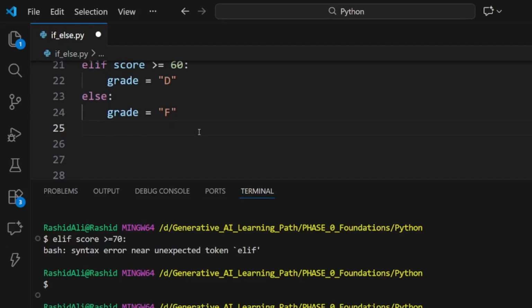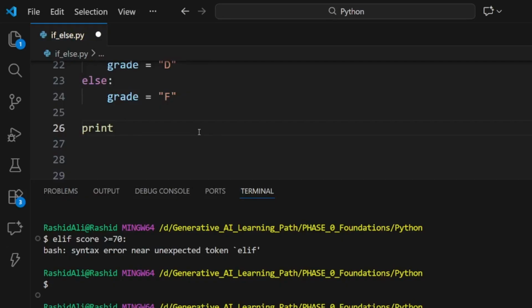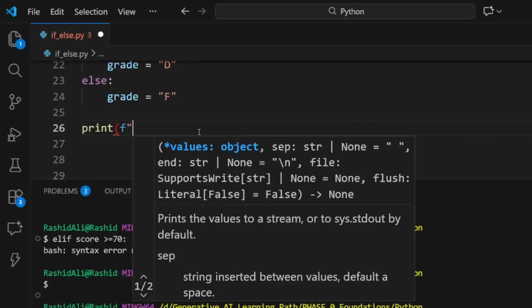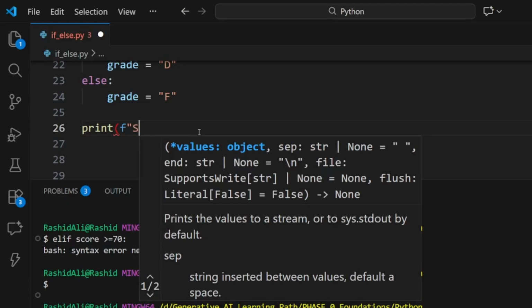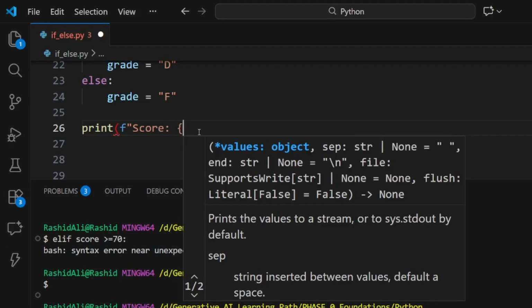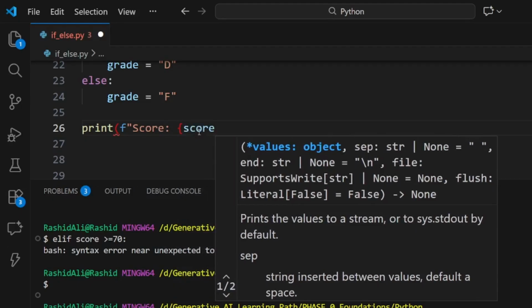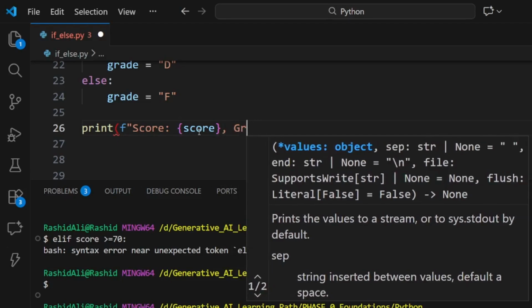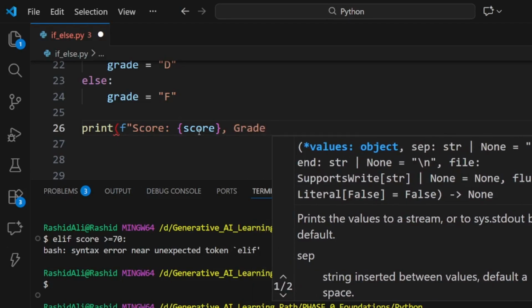After it, we print our grade by using the f-string method that we covered in the first lesson. First we write the score of the student, then the grade it achieved that we calculated using our program.